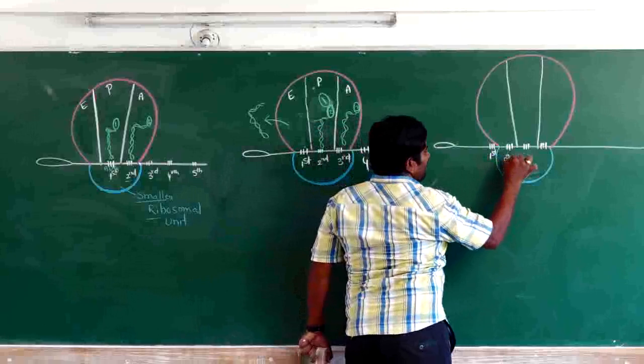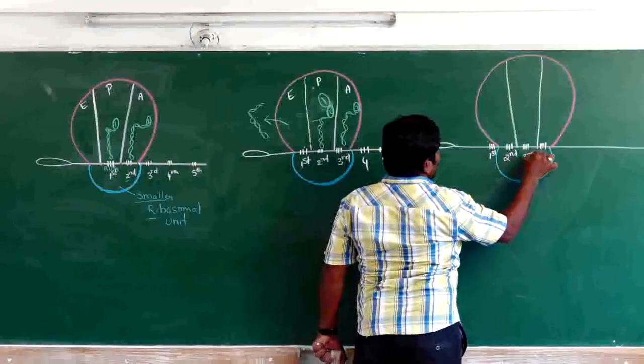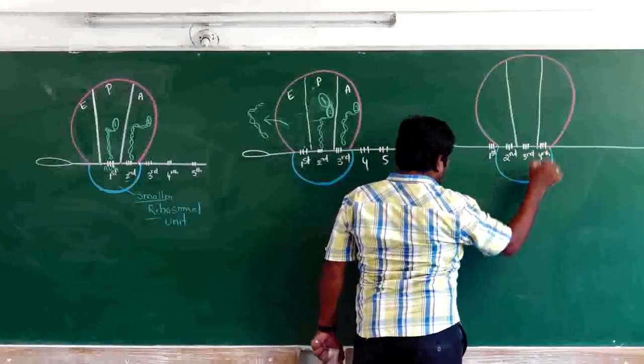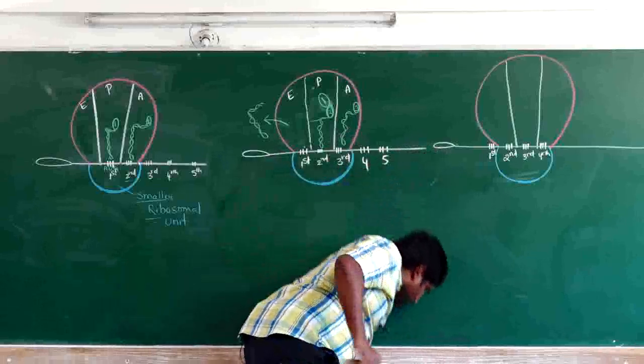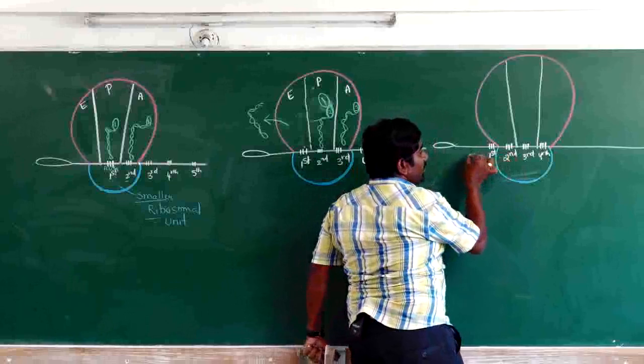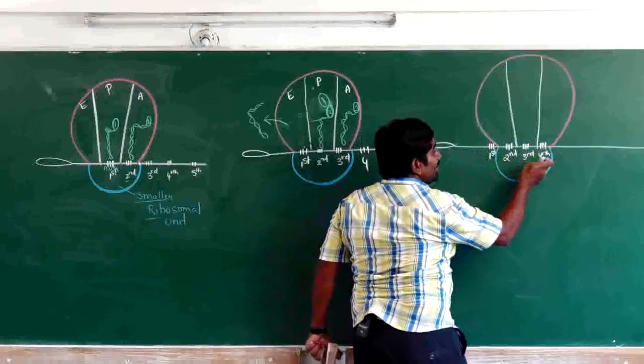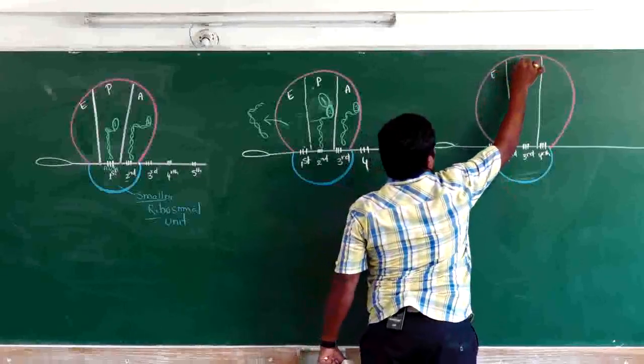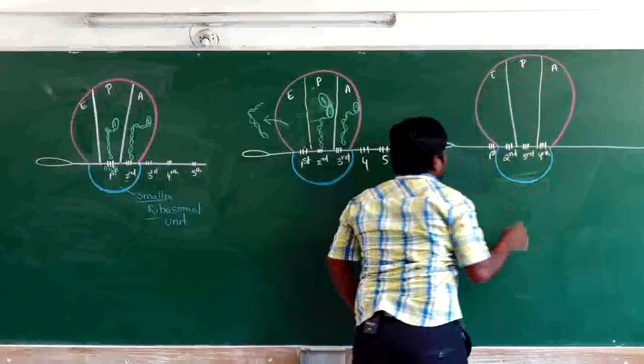So this is the second one, this is the third codon and this is the fourth codon. When the ribosome moved one codon distance, the first codon came outside and the fourth codon came inside. So now this is the E site, this is the P site and this is the A site.